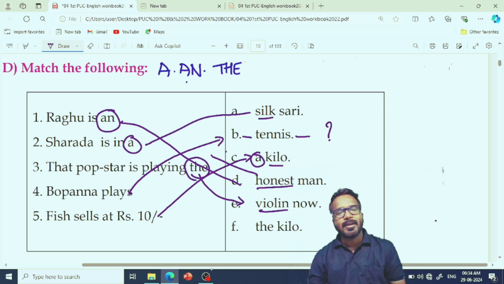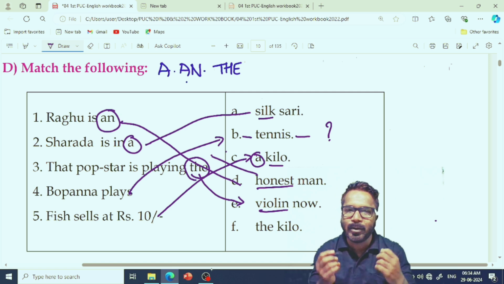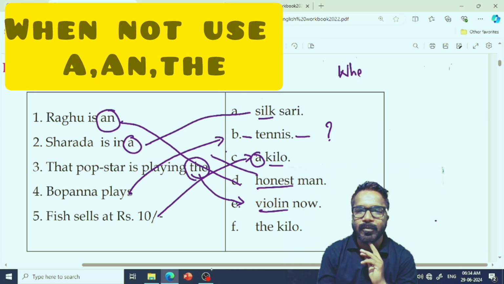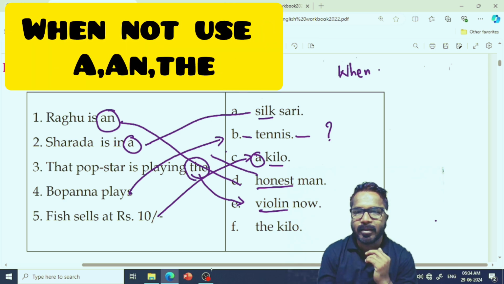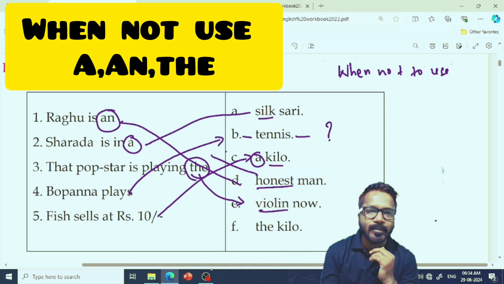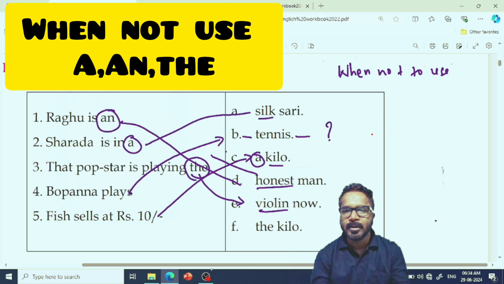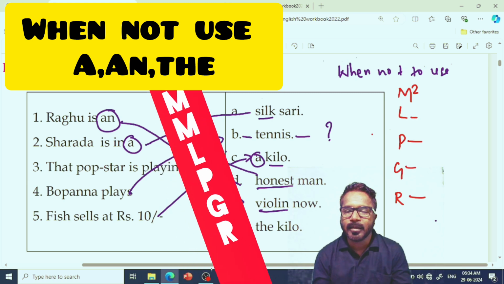You might be wondering when to use an article and when not to use articles. Let's see. First of all, we will see when not to use an article. Then only we will come to know when to use. When not to use articles, remember this trick: M square, L, P, G and R. Let me explain it.